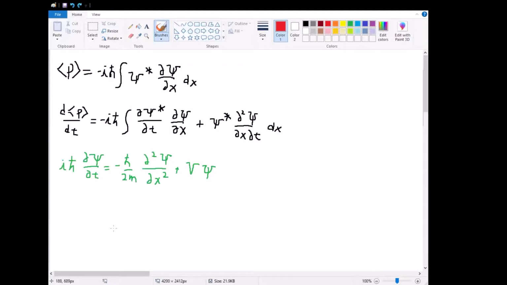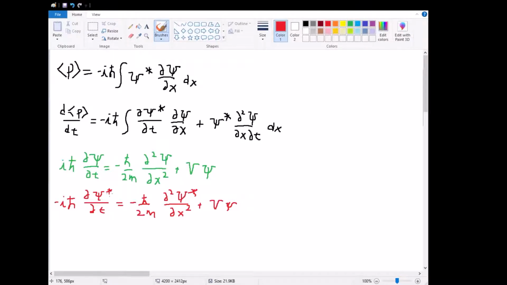The counterpart to this is negative i h bar times the partial of psi star with respect to time is equal to negative h bar squared over 2m times the second partial of psi star with respect to x squared plus V psi star. We add this extra negative sign at the front here because we're taking the complex conjugate of all these terms, and under complex conjugates the imaginary terms get a negative added in front of them.